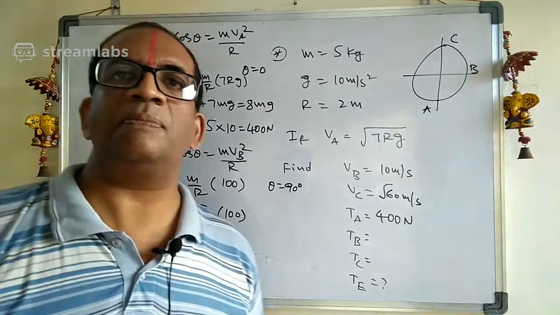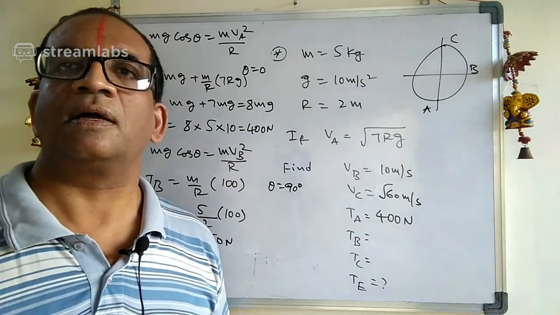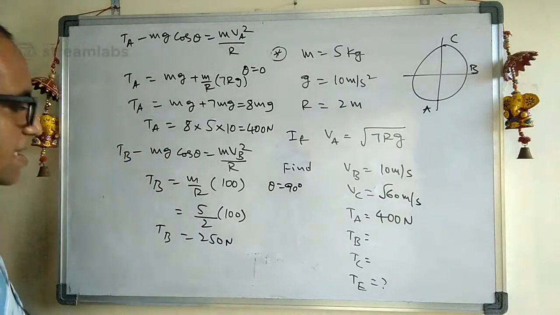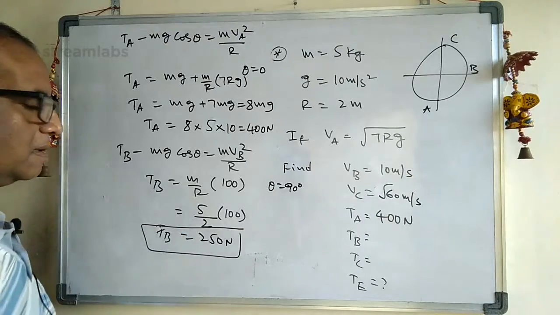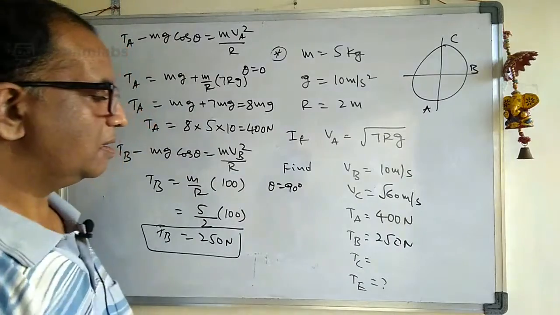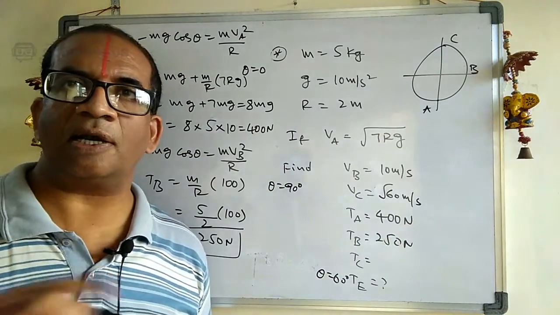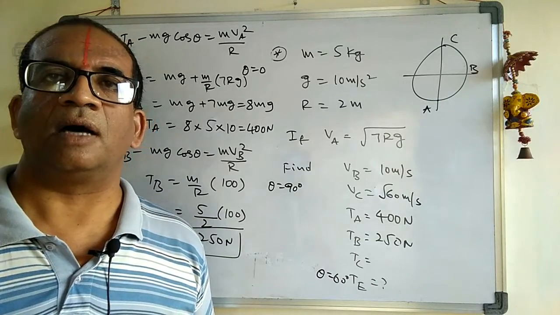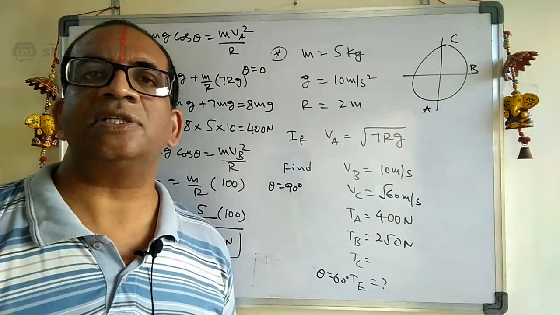What is the answer you have written for tension at B? Yes, good, Dheeraj Ishwar, correct. The tension at B is 250 Newton. Very good. Here the theta value is 60 degrees. Are you following what I am saying here? Good, very good. And so, what is the tension at C?